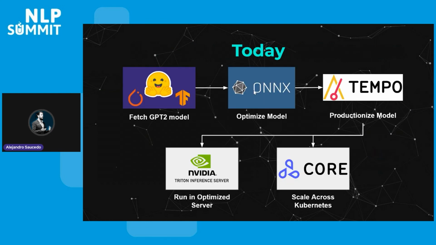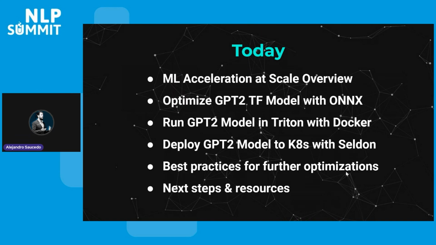Now, with that, we were able to cover how to fetch a GPT-2 model, how to optimize it with ONNX, and then using Tempo to productionize it by running it in Docker using the NVIDIA Triton Inference Server, and then moving this into Kubernetes and orchestrating it using Seldon Core, right? There were a lot of things in this talk, but at least we were able to give an intuition.